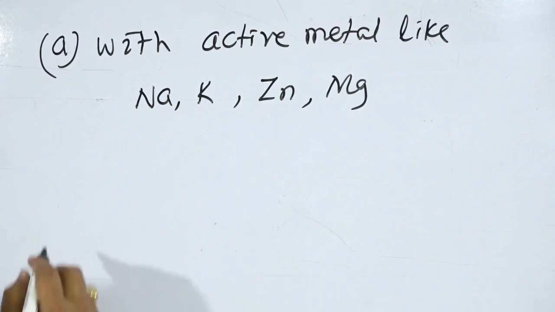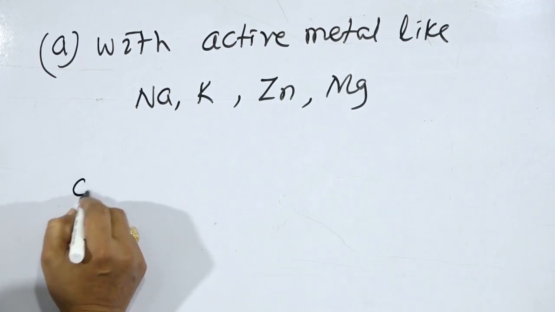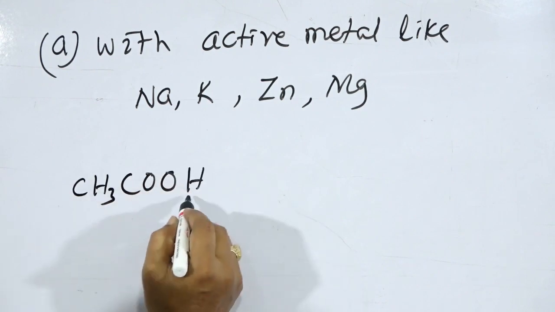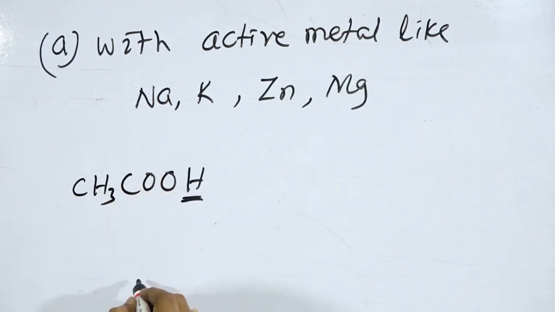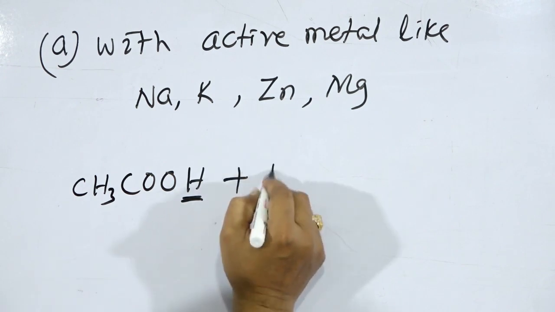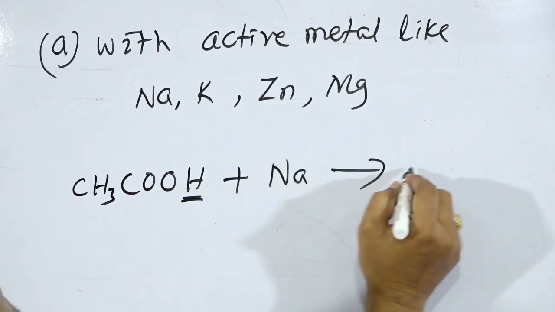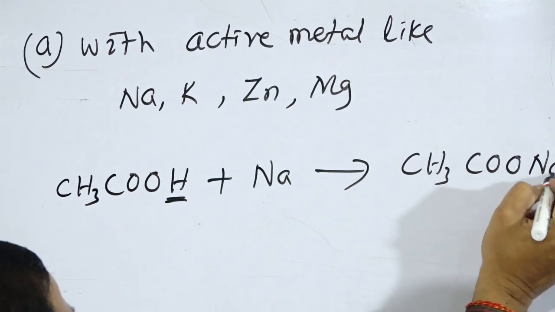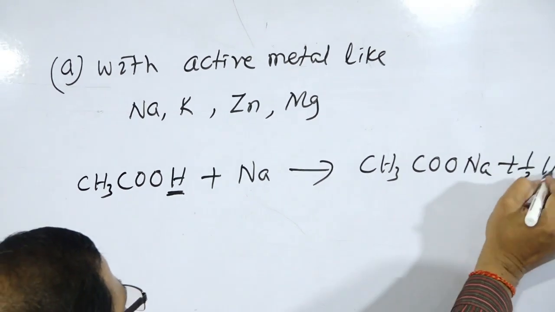For example, if we take CH3COOH, that is acetic acid, this is the acidic hydrogen atom. So this is replaced by sodium metal, giving CH3COONa plus half H2.